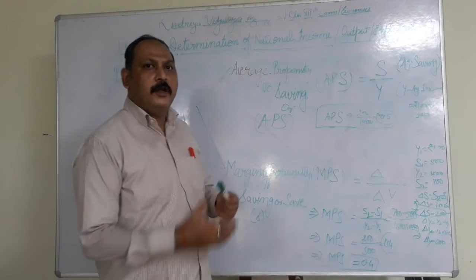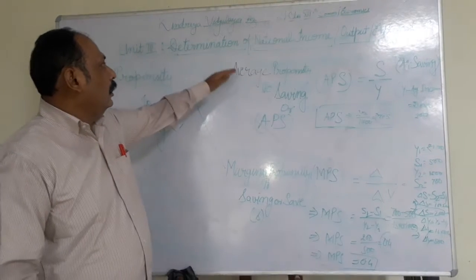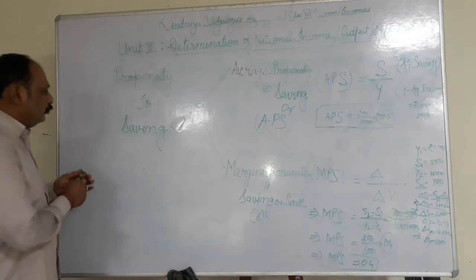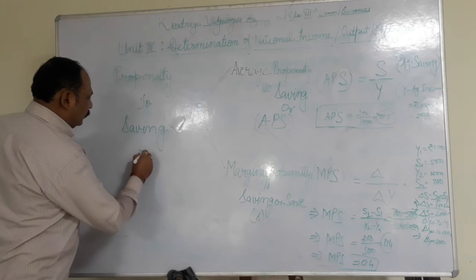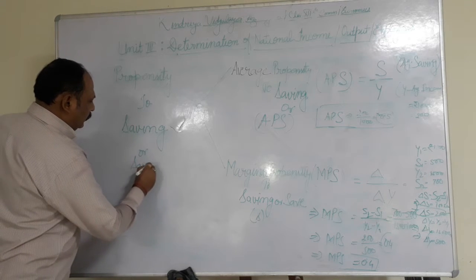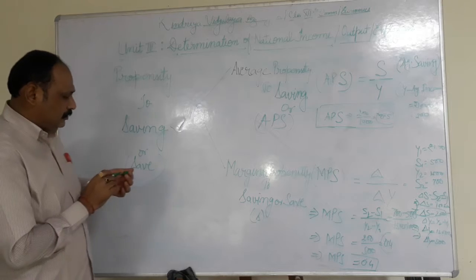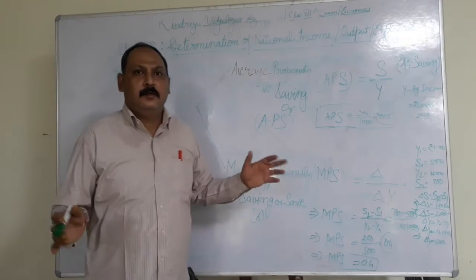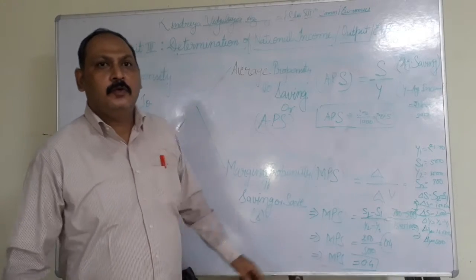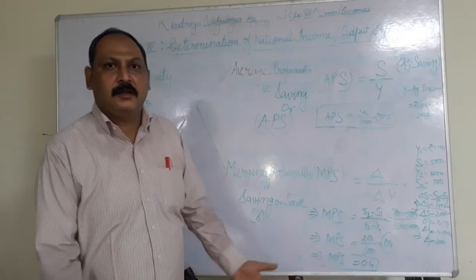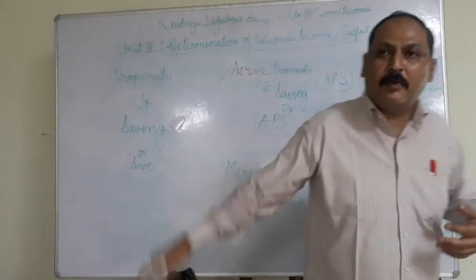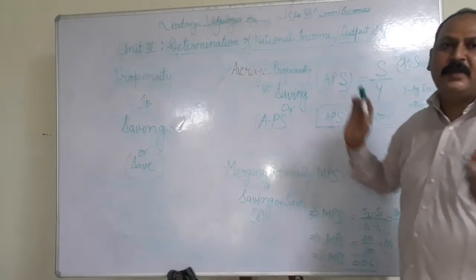Now, I am going to tell you about propensity to save, or propensity to saving. As we have discussed, propensity to consume means the tendency to spend money.